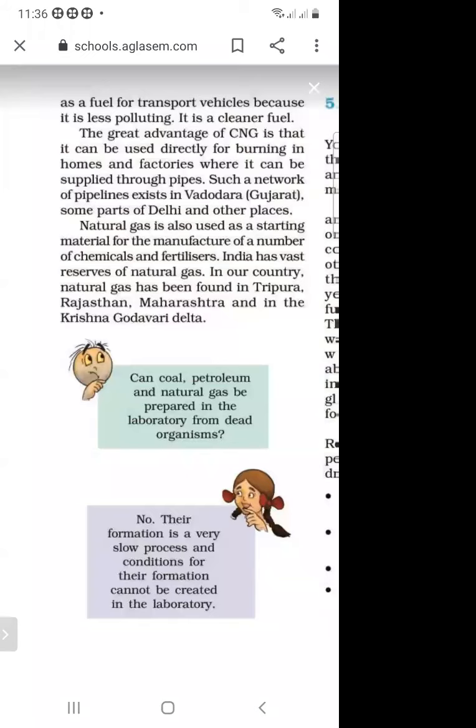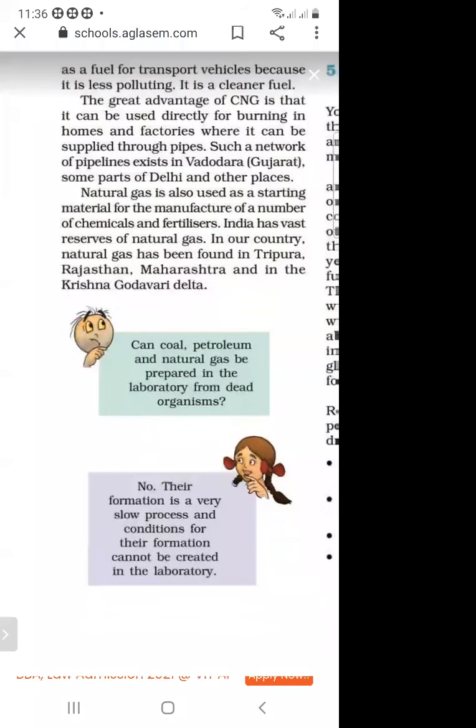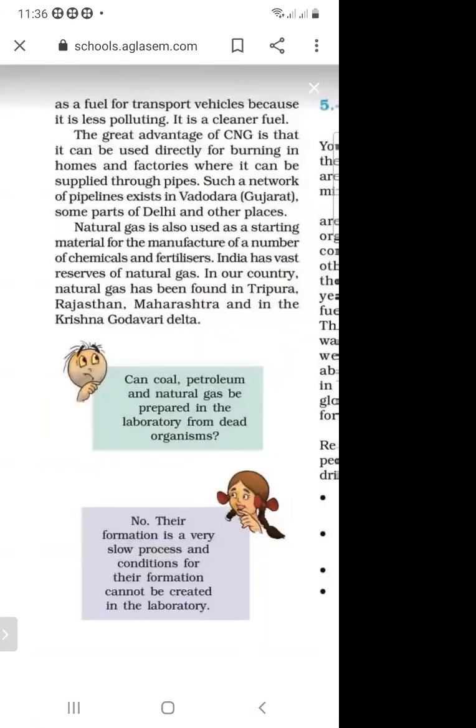It is used as a fuel in transport vehicles, and it is very less polluting and also a cleaner fuel.